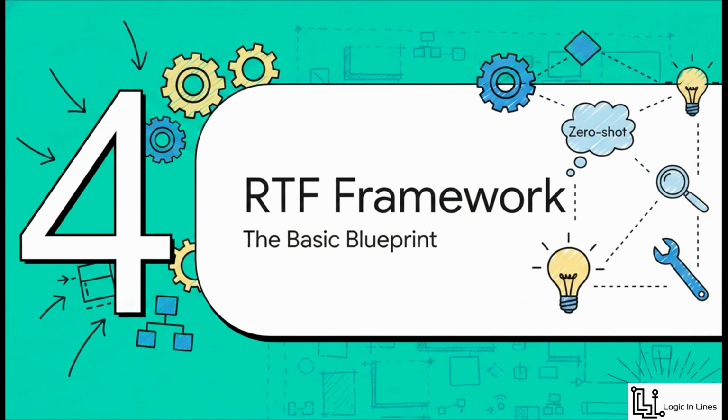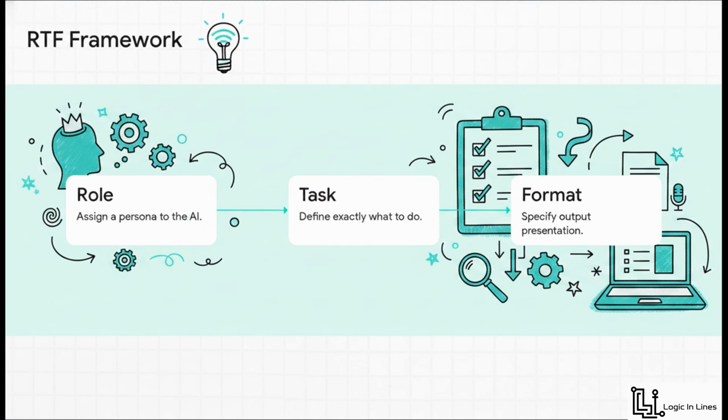Next up, Section 4, the RTF prompting framework, the basic blueprint. Now that we know our individual tools, let's actually organize them into our first highly effective blueprint. RTF stands for Role, Task, Format. By simply telling the AI who to act as, exactly what to do, and how to present it, you instantly elevate the quality of your output. It's such an easy mental checklist.